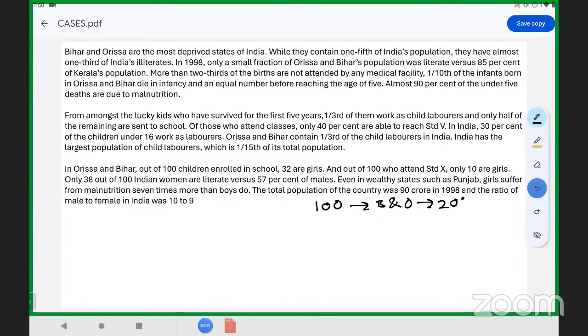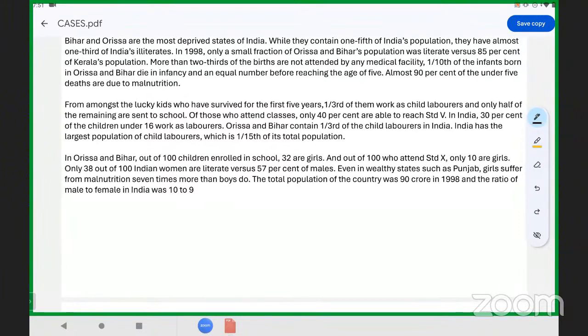So next point, they have almost one third of India's illiterate. So we'll write down all these data points. One third of illiterates are from Bihar and Orissa, and they constitute around 1 by 5th of the entire population.